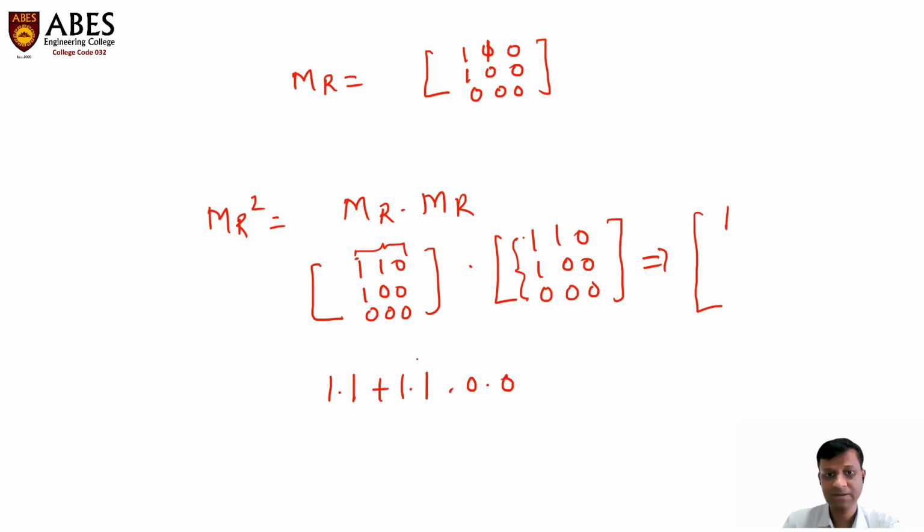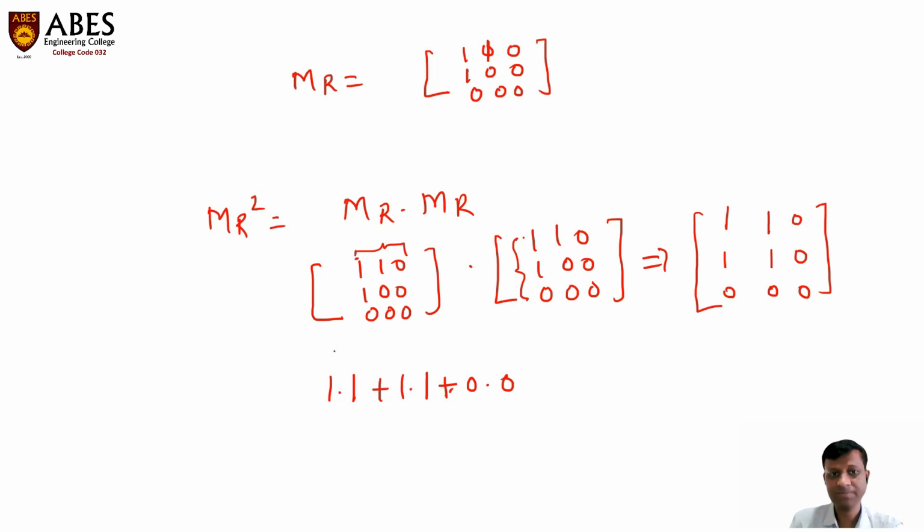The ultimate answer is 1. Likewise, this will be multiplied by this, so this will become 1. This will be multiplied by this, so this will become 0. Again, this 1, 1, 0 multiplied by this, so this will become 1. And this will be multiplied by this, so this will become 1. And here it is all zeros. So this is my MR square.